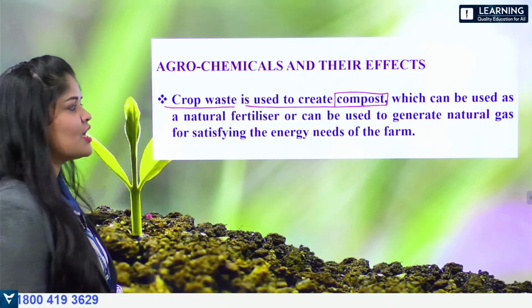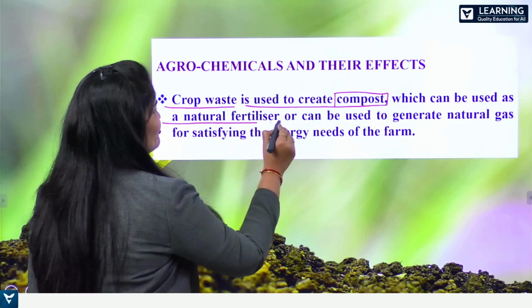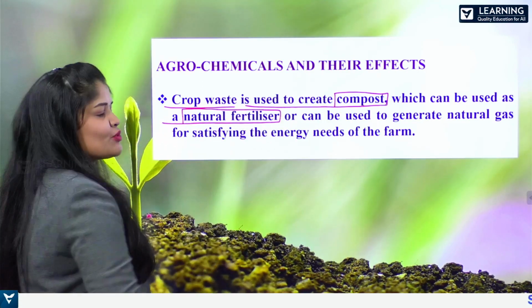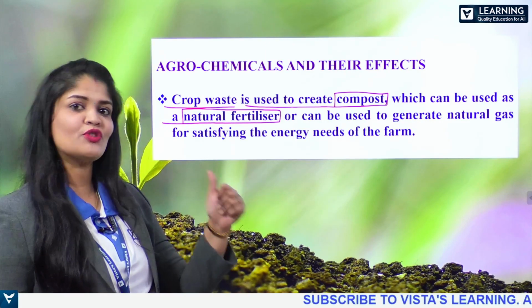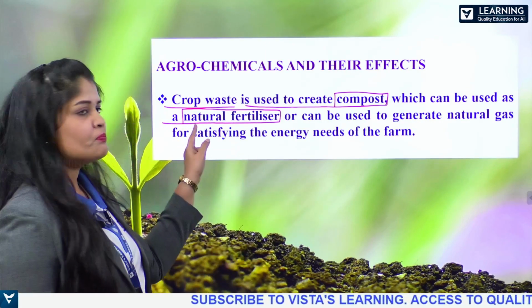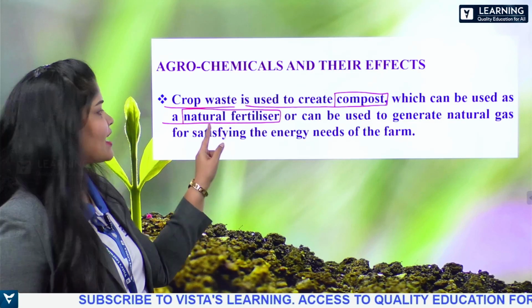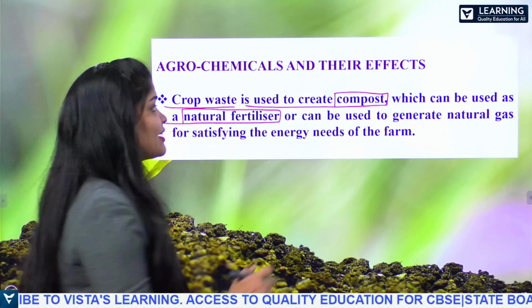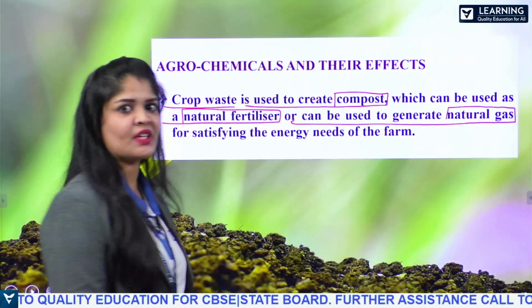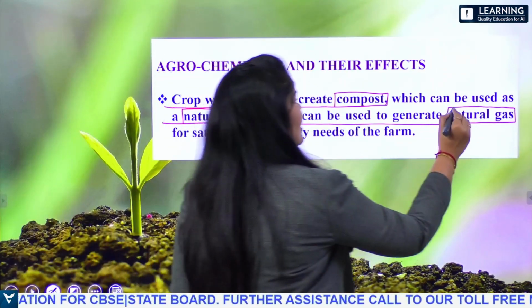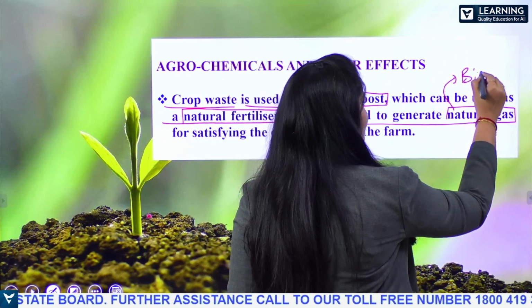Now, the crop waste that is coming from the agriculture is used to create compost, which is a manure again, which can be used as a natural fertilizer. That means we are replacing the use of chemical fertilizers that happens in the usage of agrochemicals. Here, this crop waste can be used as natural fertilizer or can be used to generate natural gas, biogas.